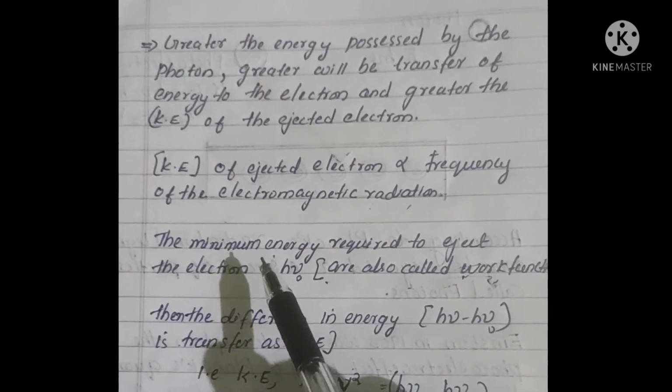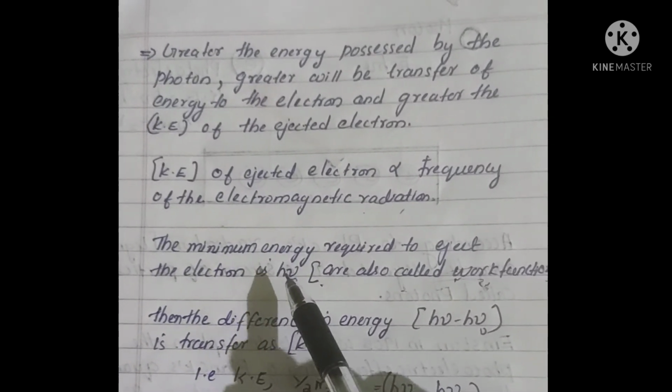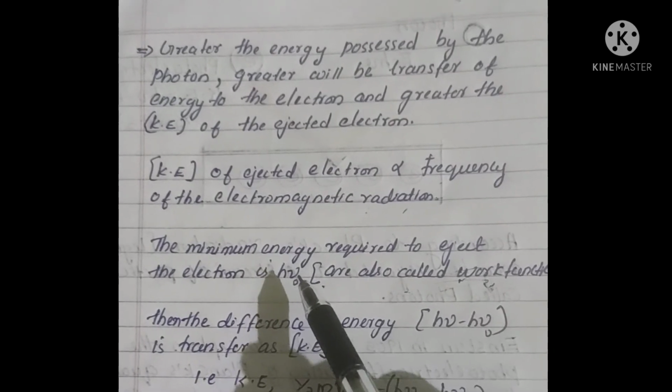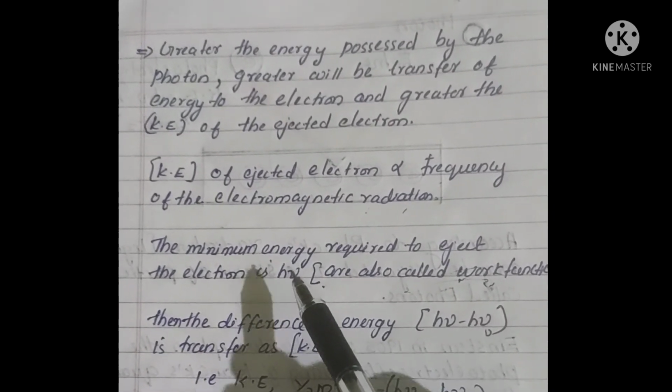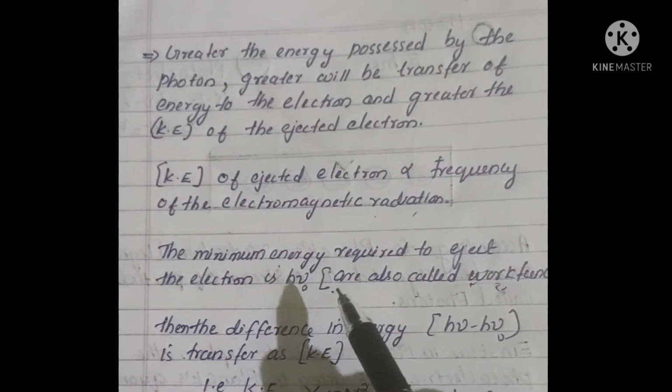W0. When a photon of frequency nu, which is greater than the threshold frequency nu 0, strikes an electron in a metal, it imparts its energy, that is h nu, to the electron.